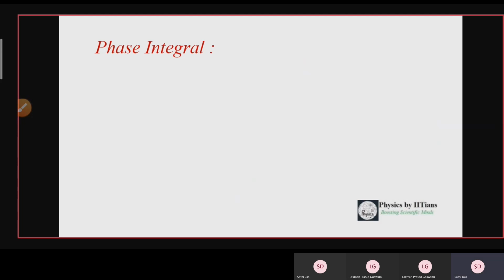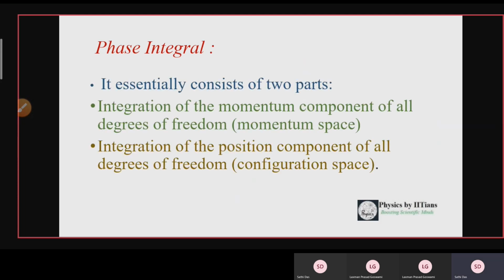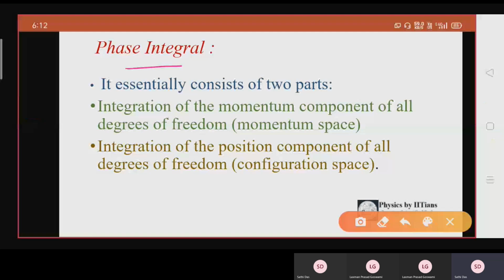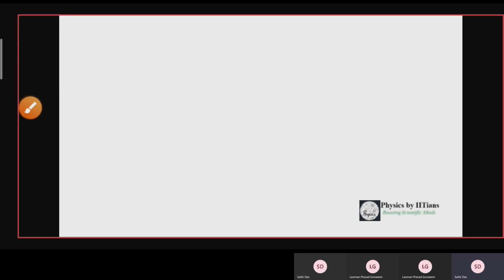Now, what is the understanding of phase space? We need to specify some key points like the phase integral. The phase integral is an integral which consists of two parts. One consists of the integration of the momentum component of all degrees of freedom, that is in the momentum space, and another is the integration of the position component of all degrees of freedom, that is the configuration space.